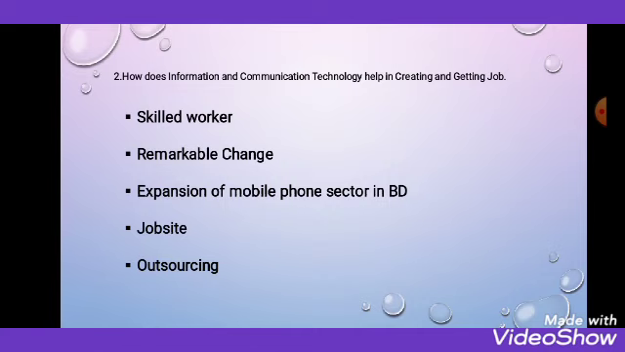What is the main job here? Outsourcing, that you are staying in one country and doing work for another country, like salary sheet preparation, website development. And there are some renowned web outsourcing websites like Upwork, like Guru. You will get all the examples in your textbook.